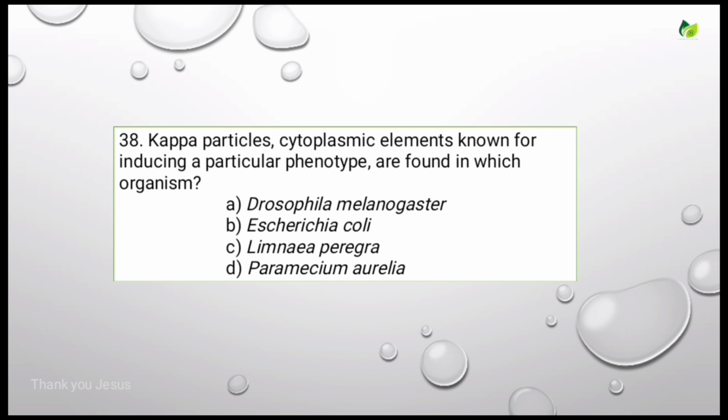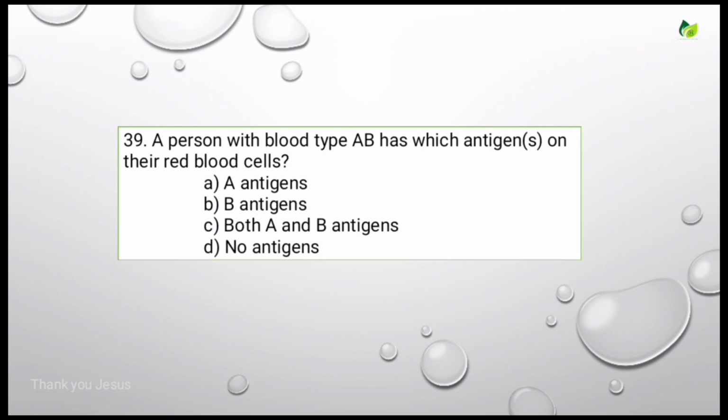Kappa particles, cytoplasmic elements known for inducing a particular phenotype, are found in which organisms? Let's see the options. Drosophila melanogaster, Escherichia coli, Limnaea peregra, Paramecium aurelia. For this, the correct answer is Paramecium aurelia. Kappa particles are found in Paramecium aurelia. Let's see the next question.